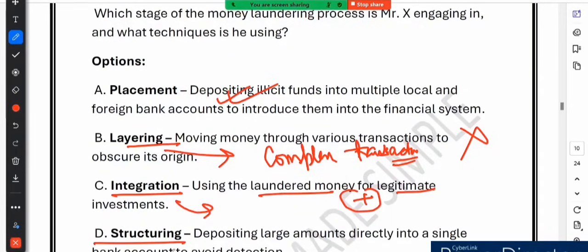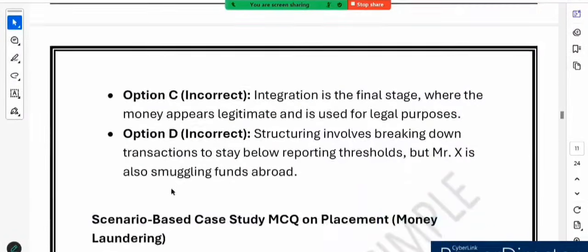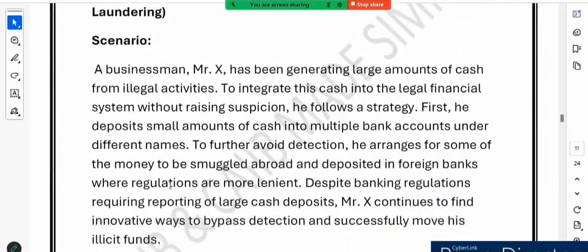So the key takeaway is that placement is the starting point of money laundering. It involves introducing illicit funds into the financial system, often through methods like small deposits, smuggling, or using multiple accounts, right? So hopefully this concept is clear now. We know what a placement is. Let's move on to the next question. Everything is explained clearly in this particular PDF, which is available in our course.